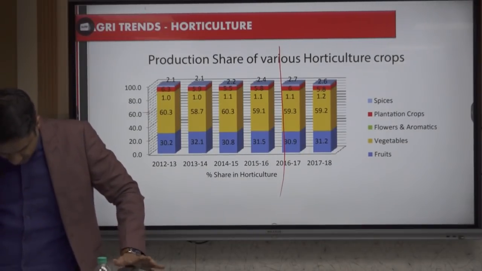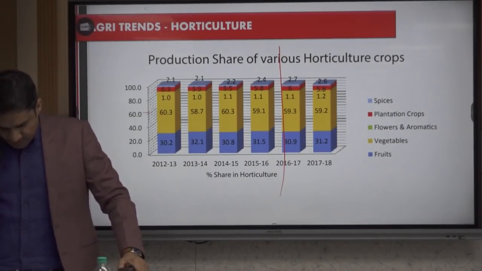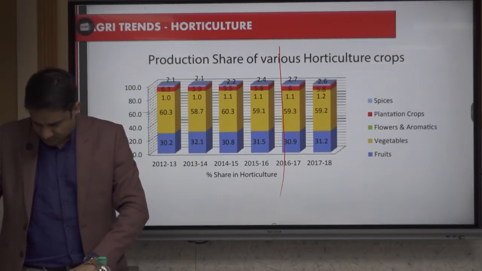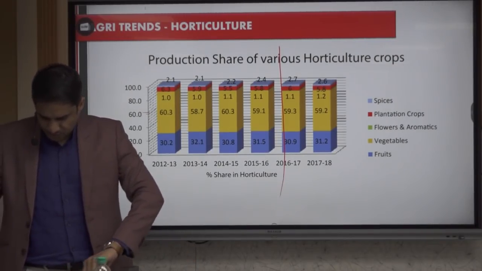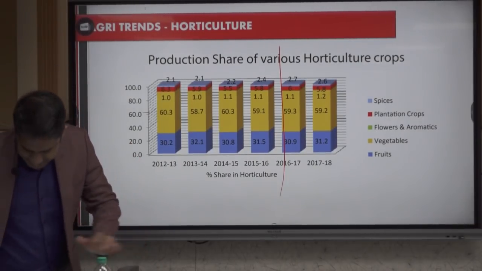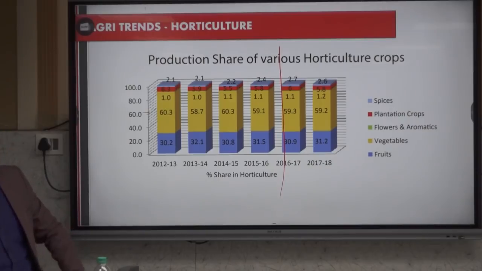So the dairy sector contributes to the livestock sector. Within livestock, almost 2/3 is through the dairy sector only. And India has been the largest producer of milk for the last 20 years. The dairy sector, fisheries, livestock are very relevant.